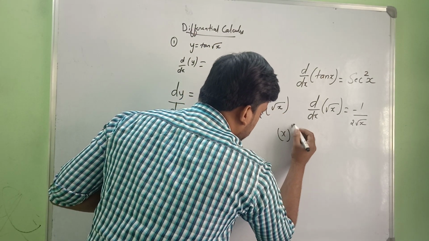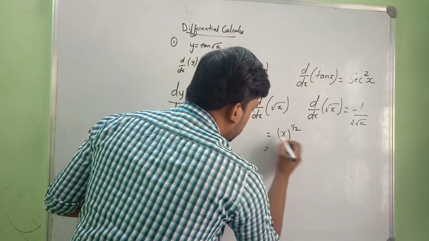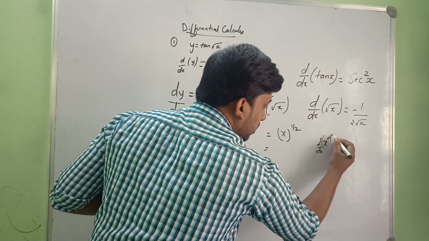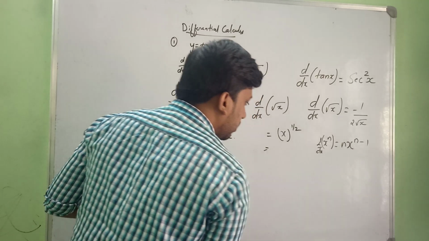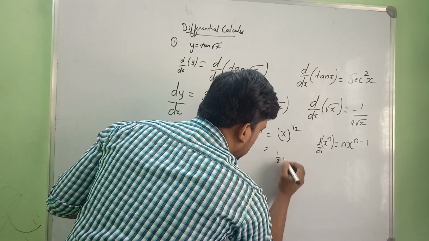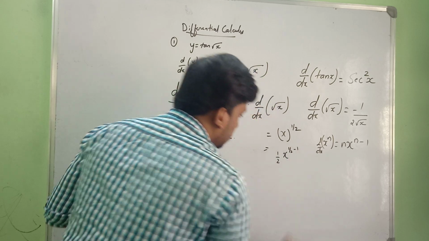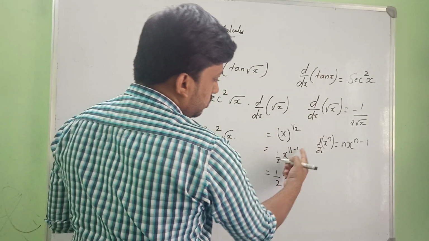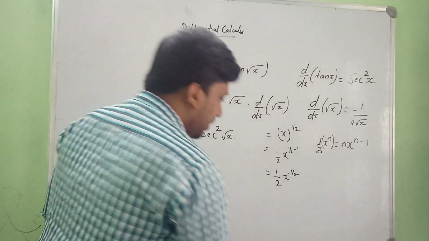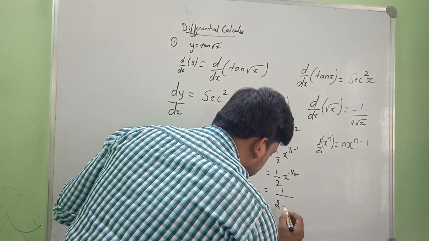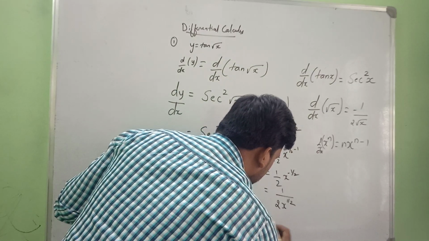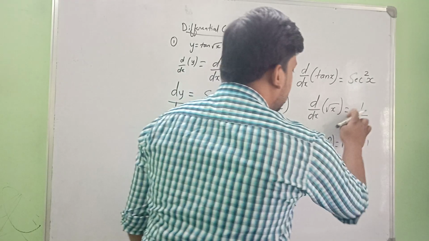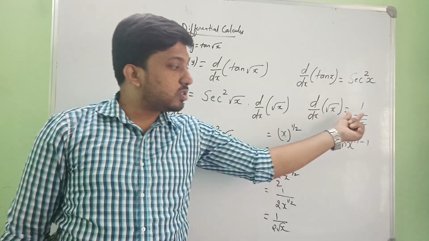Root x can be written as x to the power of 1 by 2, isn't it? If you differentiate x to the power of n, the derivative is nothing but n x to the power of n minus 1. So this is going to become 1 by 2 into x to the power of 1 by 2 minus 1. That is equal to 1 by 2 x to the power of minus 1 by 2, that you can write as 1 by 2 root x. Okay, so this is the derivative. Sorry, I had taken a minus earlier, so there is no minus. The derivative of root x is 1 by 2 root x.